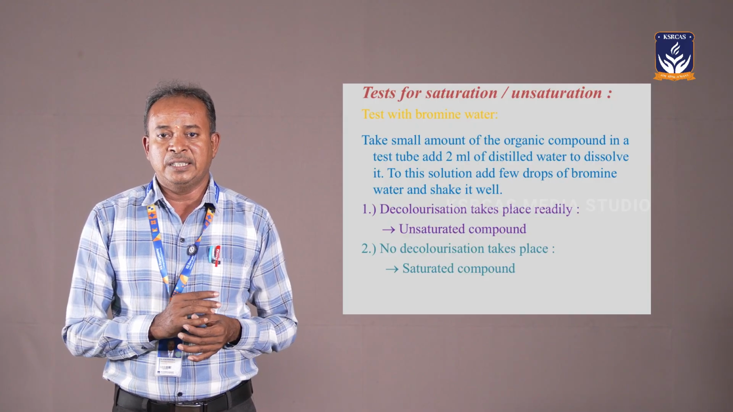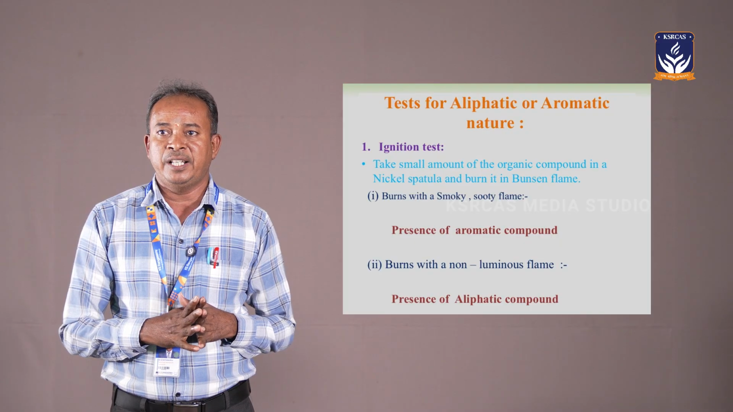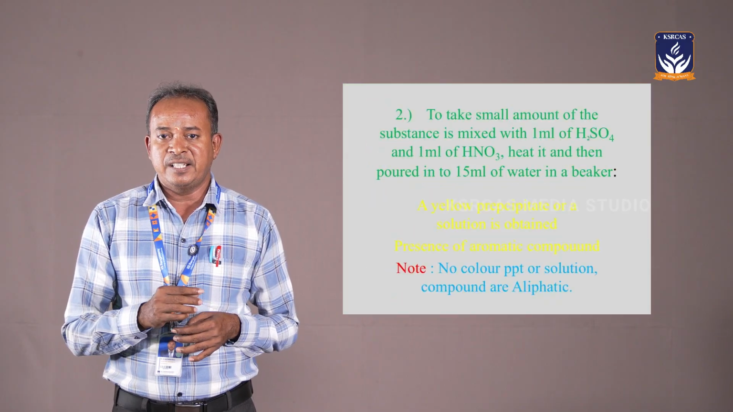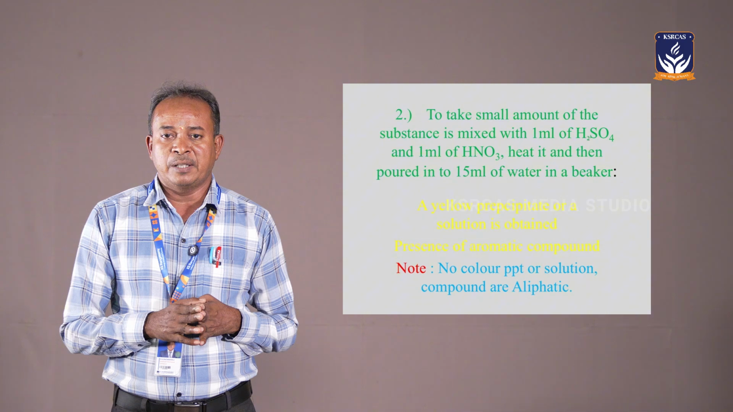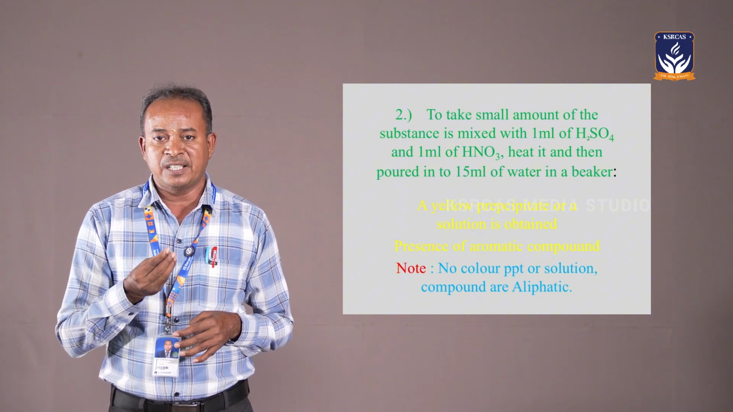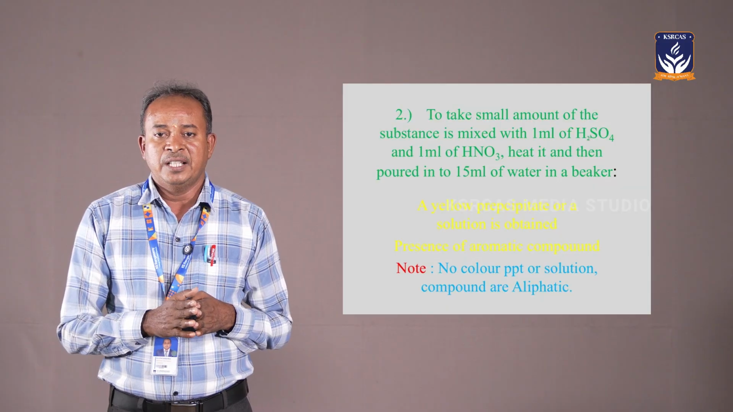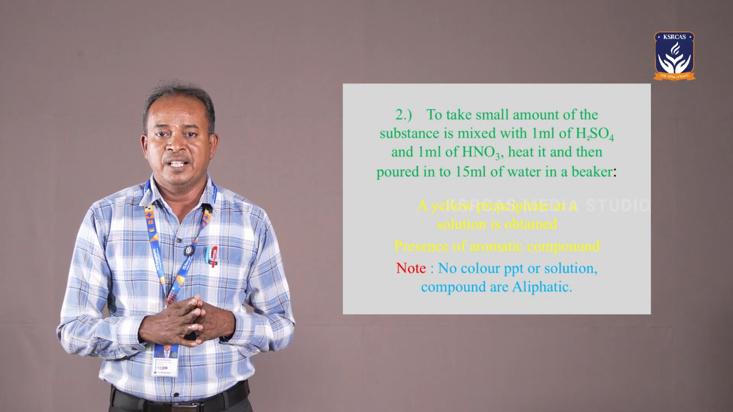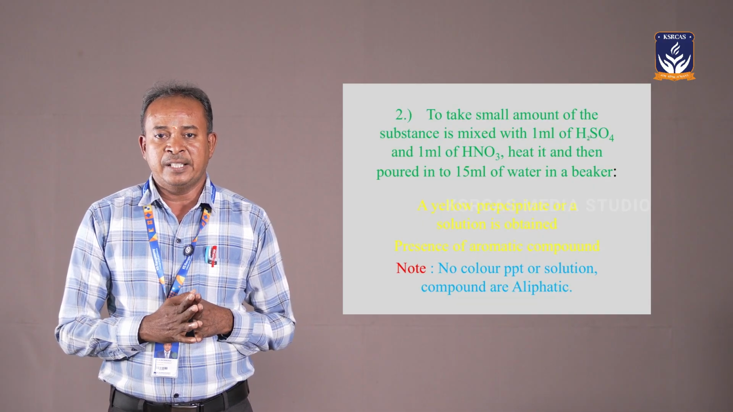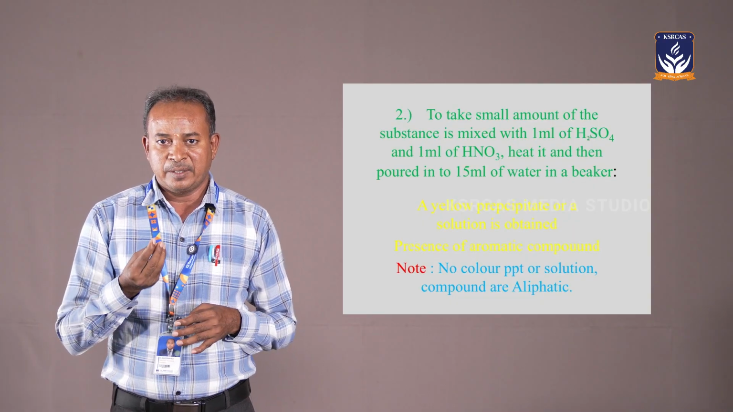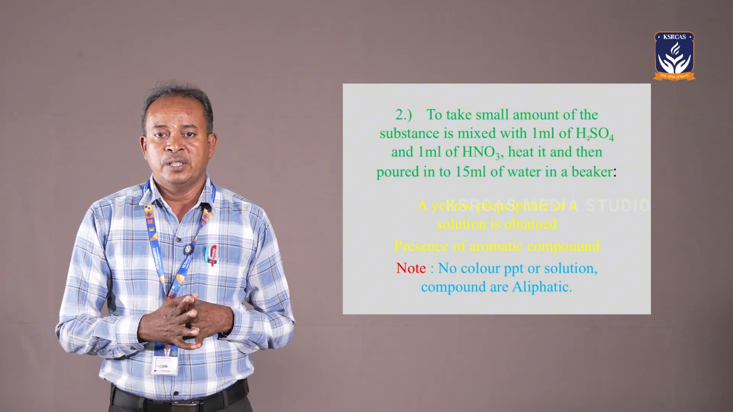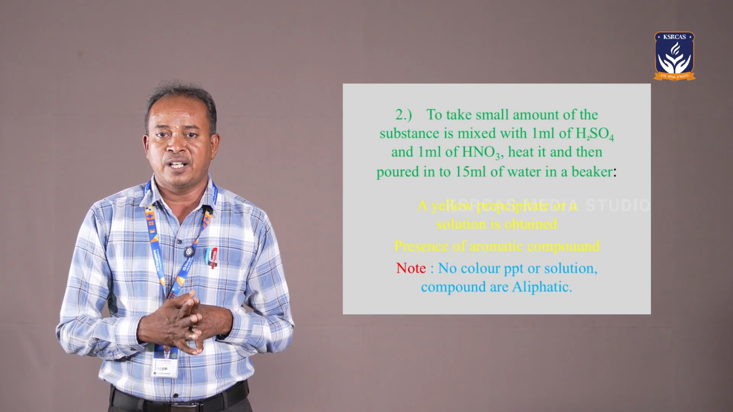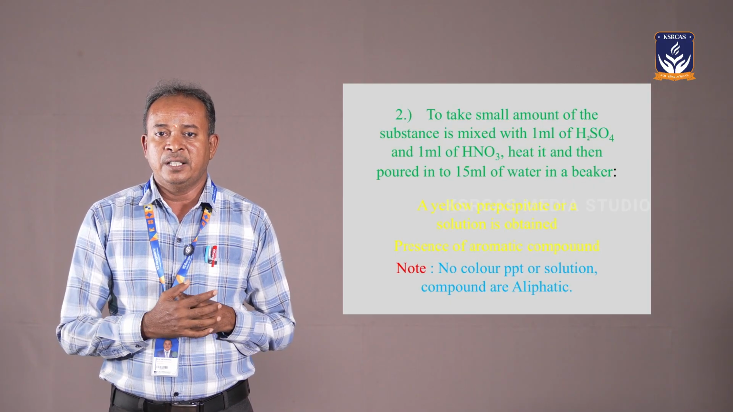Another test is for aromatic or aliphatic nature, which can be tested with the nitration test. A small amount of the substance is dissolved in concentrated sulfuric acid and cooled in an ice bath. Then add 1 ml of concentrated nitric acid, cooled in an ice bath for 10 minutes. The substance is heated with a wire gauze to get a yellow color. This indicates aromatic compounds. If the yellow color is not formed, it is an aliphatic compound.